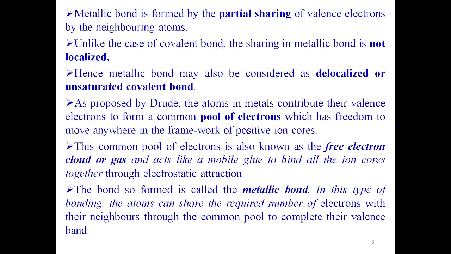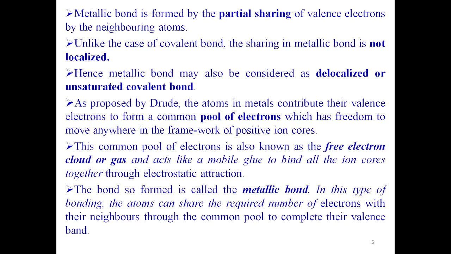Metallic bond is formed by the partial sharing of valence electrons by the neighboring atoms. Unlike the case of covalent bond, the sharing in metallic bond is not localized. In the case of covalent bond, as we know, the electrons are shared between the atoms, whereas in metallic bond, all the valence electrons are shared by all of the atoms. Hence, metallic bond may also be considered as a delocalized or unsaturated covalent bond.